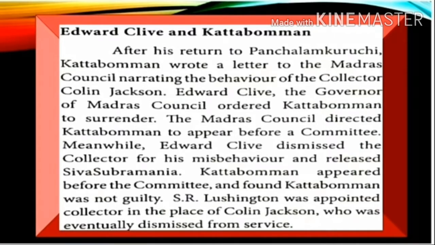Then Edward Clive and Kattabomman. After his return to Panjalanguruchi, Kattabomman wrote a letter to the Madras Council narrating the behavior of the collector Colin Jackson. Edward Clive, the governor of Madras Council, ordered Kattabomman to surrender. The Madras Council directed Kattabomman to appear before a committee. Meanwhile, Edward Clive dismissed the collector for his misbehavior and released Sivasubramaniam, minister of Kattabomman. Then Kattabomman appeared before the committee and was found not guilty. Lusington was appointed collector in the place of Colin Jackson, who was eventually dismissed from service.